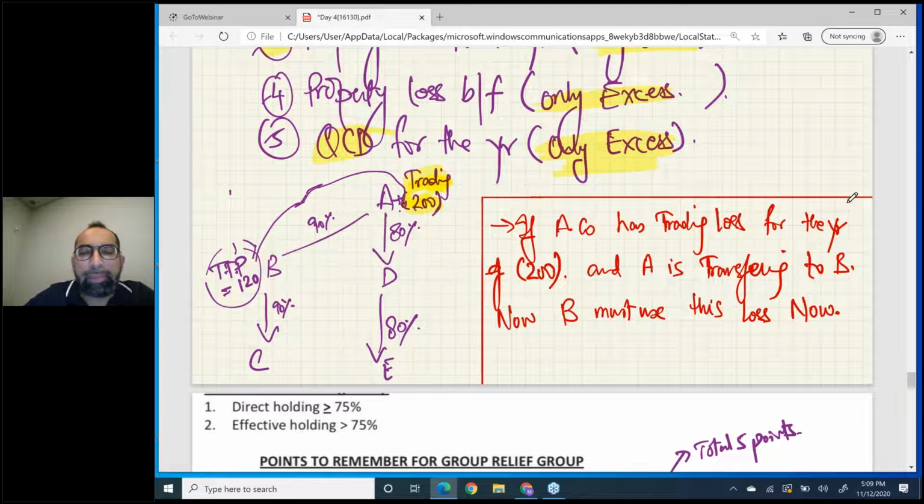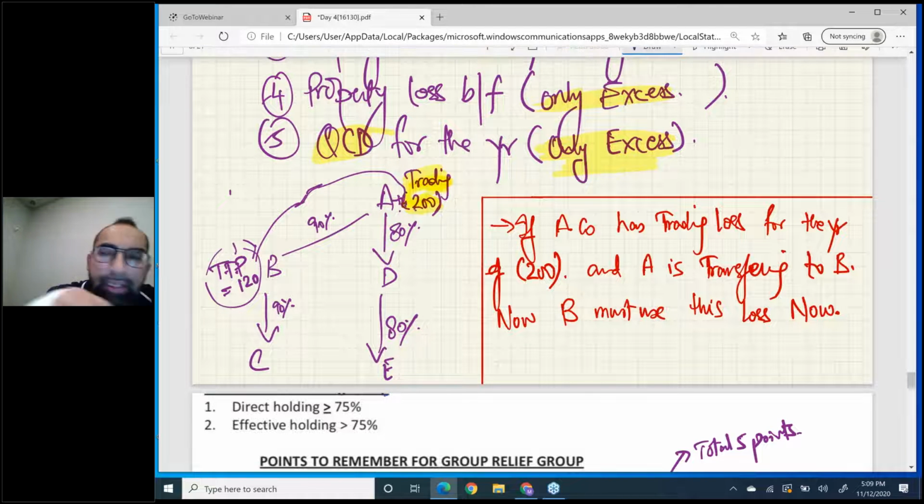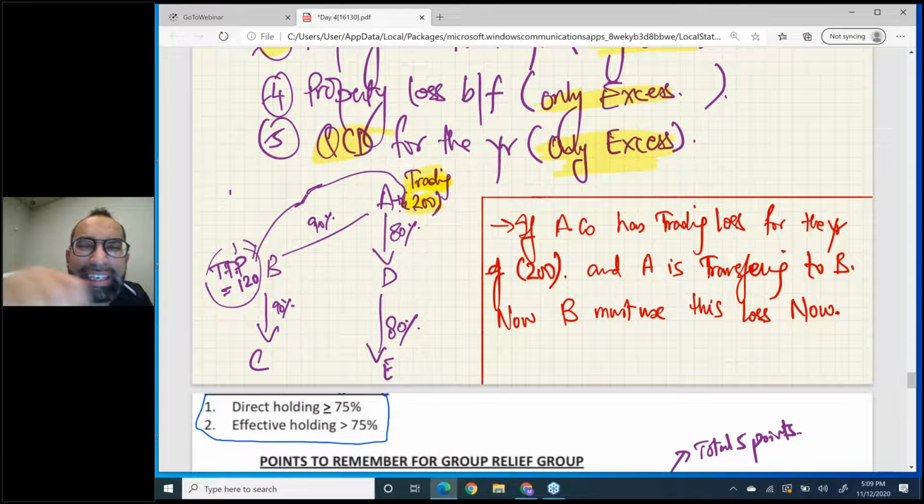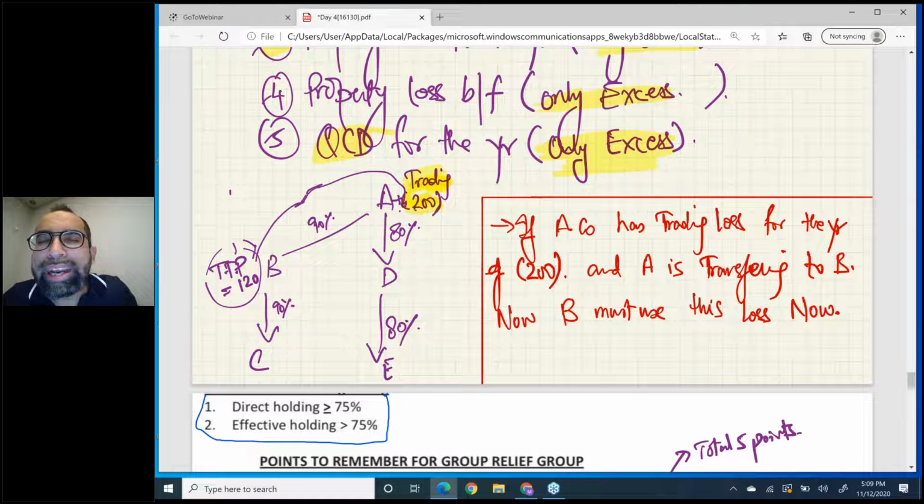Listen, how do we make this 75% group? See the screen. There are two conditions. I need your energy, I need your support in this topic. Please, you have to listen very attentively. For 75% group, there are two conditions. Number one, direct holding at each level must be greater than 75%. And if you are making a big group like sub subsidiary or indirect subsidiaries group, then your effective holding must be greater than 75%.